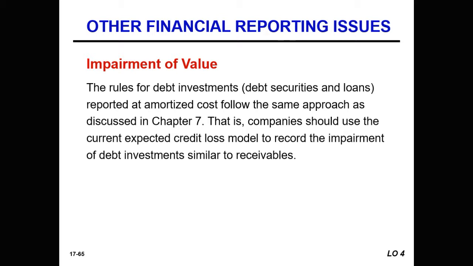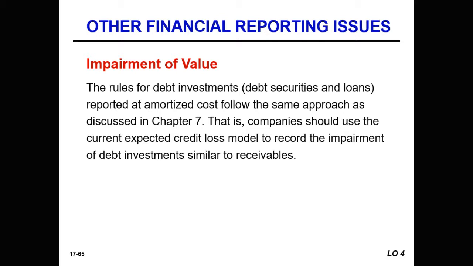That is, companies should use the current expected credit loss model to record the impairment of the debt investments, similar to that of receivables. This is if a decline is judged to be other than temporary. The cost basis of the individual security is written down to a new cost basis. The amount is then accounted for as a realized loss.